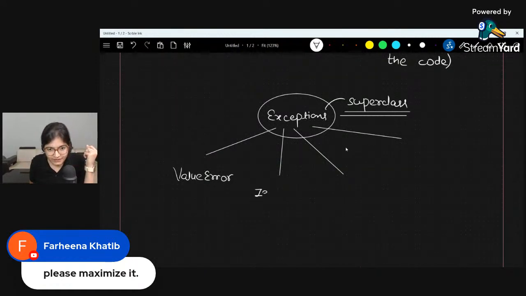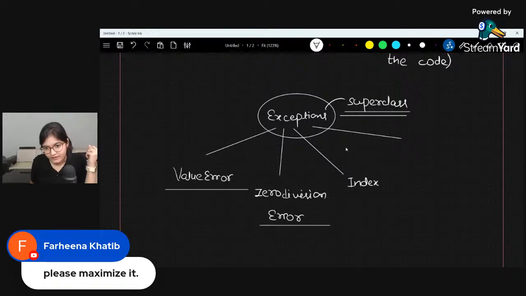Just now we have seen ZeroDivisionError, right? Once you start writing code, you will observe at what point you get what kind of error. Similarly, you will get IndexError. Have you seen these kinds of errors in your day-to-day work? There are so many exceptions that we have.